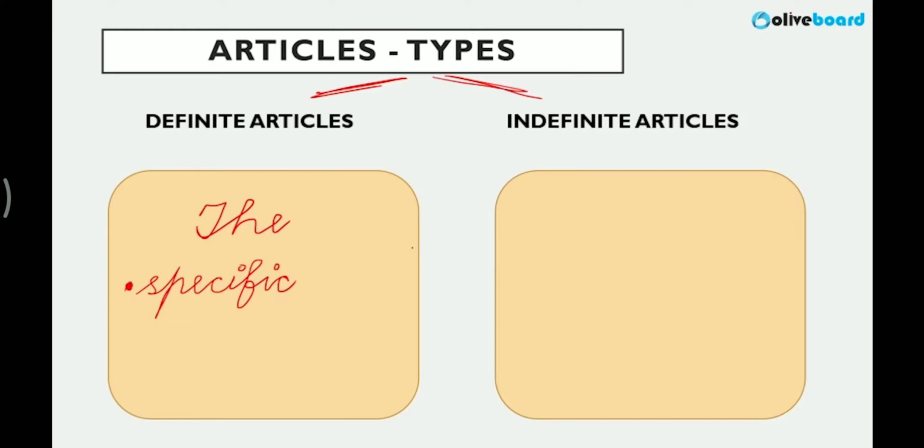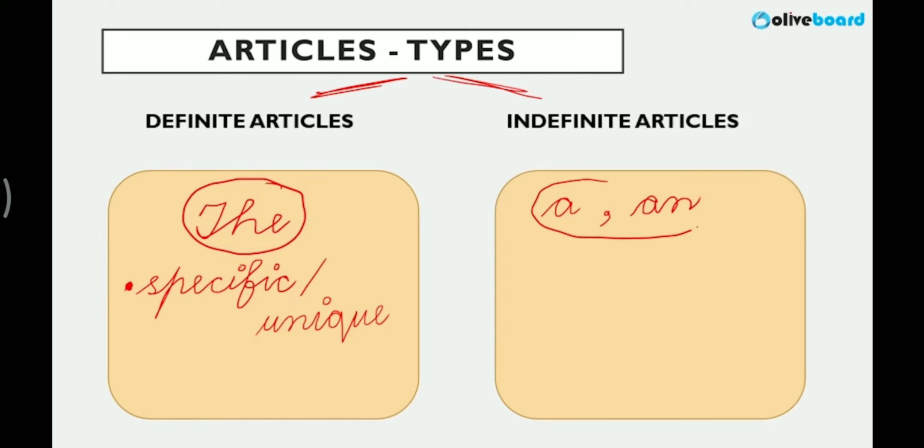Similarly, something which is unique, right? So this is your definite article, the. Indefinite, we are not defining it. We are just stating something in general. So a and an, these two are your indefinite articles. Something mentioned in general, right? Hope the meaning is clear now.